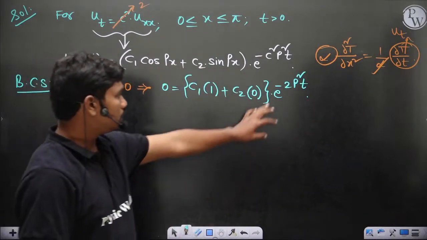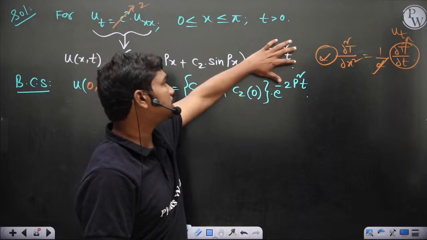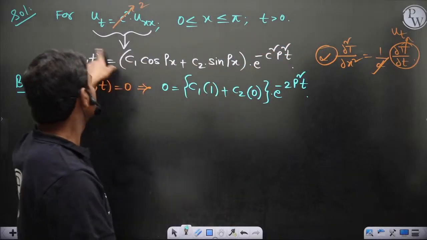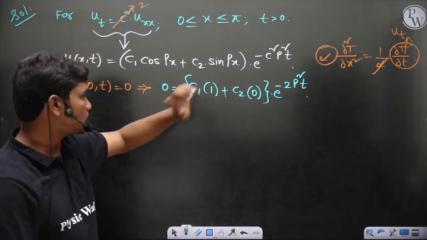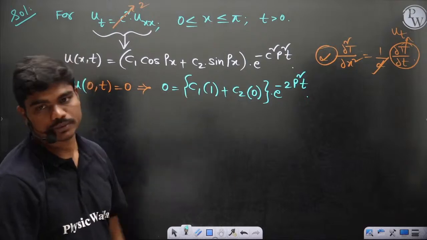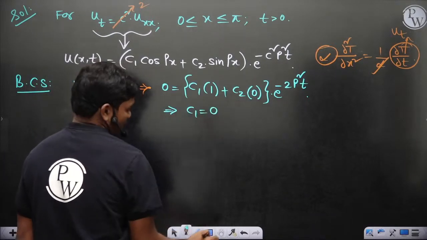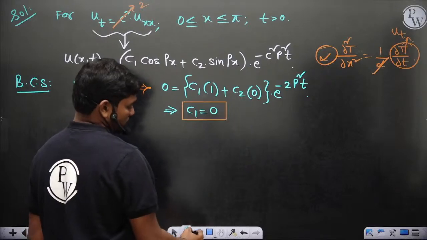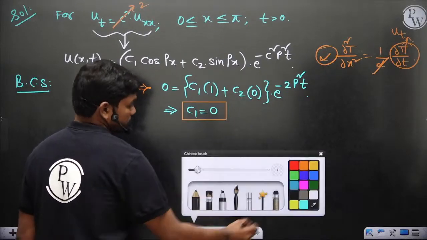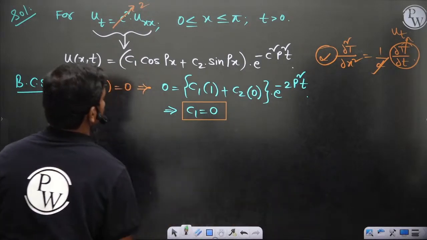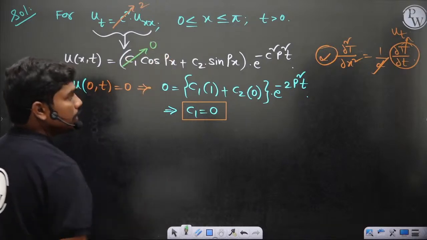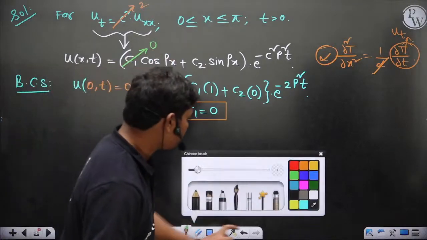But you know this cannot be 0, because if it is, then you total have the solution as 0, the trivial solution. So that cannot be the case. So c1 has to be 0 definitely. Now what is the solution that you have?